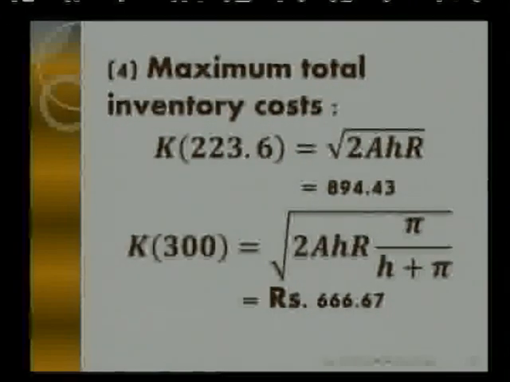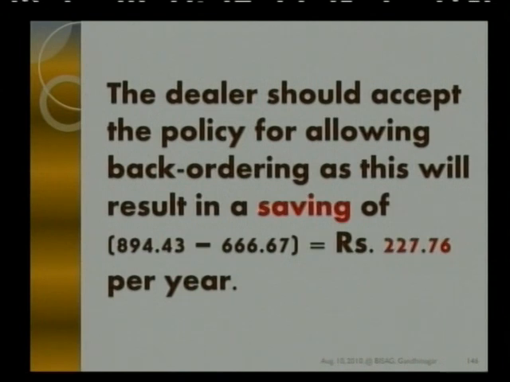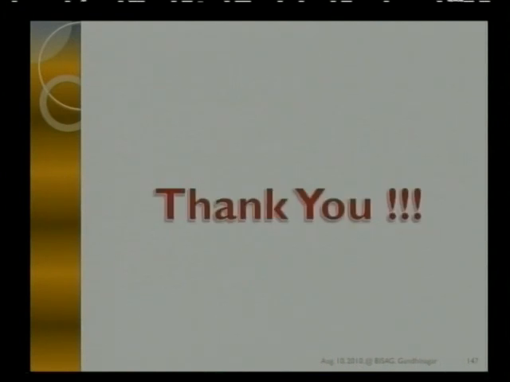Now the total inventory cost at 223.6 gives you 894.43, and the total cost at the level of 300 gives you 666.67 rupees. Thus the dealer should accept the policy of allowing back ordering, as this will result in a saving of 227.76 per year.